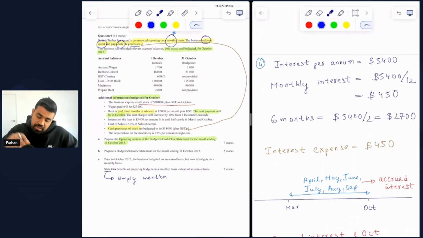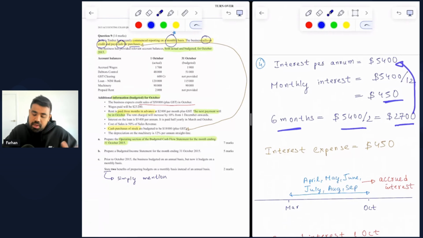But we also understand that in terms of cash, the interest expense is $540, but that doesn't necessarily mean cash though. The treatment for cash when it comes to interest is different. They have said they're paid on a 6-month basis. So if the monthly interest is 450, then 6 months should be 2,700, which is simply dividing the annual interest by 2.